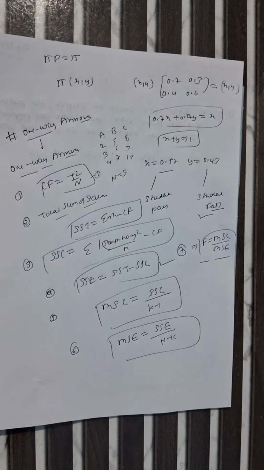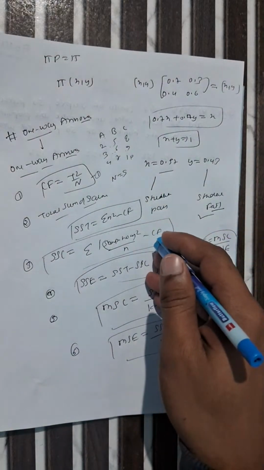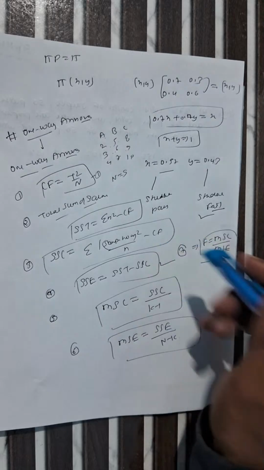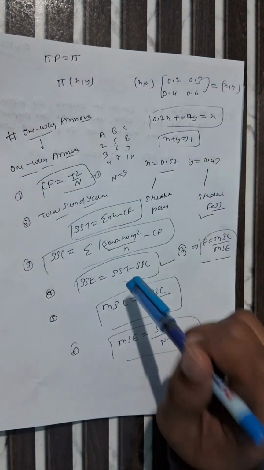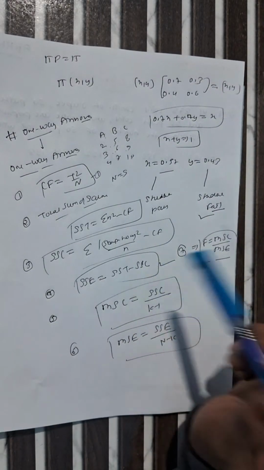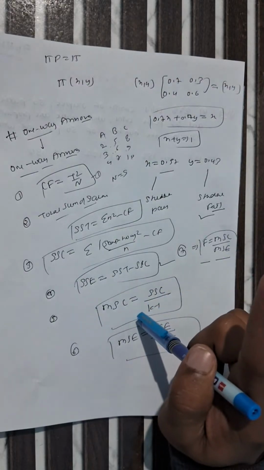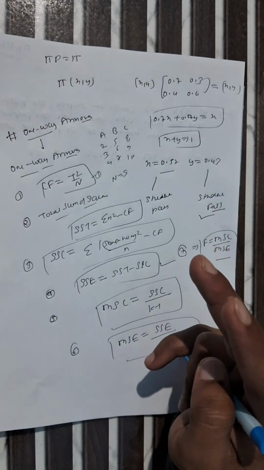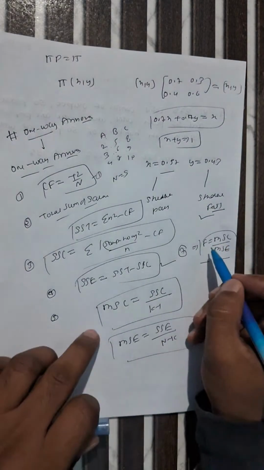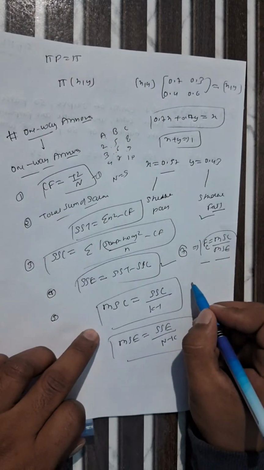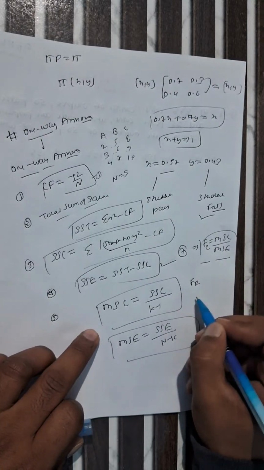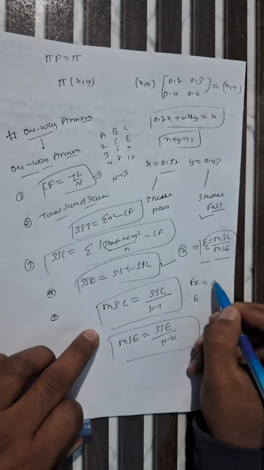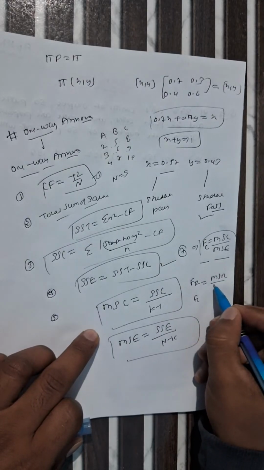Clear or not, Putti? These are the steps you need to follow for the second ANOVA problem, the two-way ANOVA problem, but you follow some more steps. In a one-way ANOVA problem, you have to calculate only one column. But in a two-way ANOVA problem, at least two features, or two F ratios, should be calculated. It means that if we are calculating for the column, then in a two-way ANOVA problem we have to calculate for the row and column also. For the row, we are calculating MSR divided by MSE.